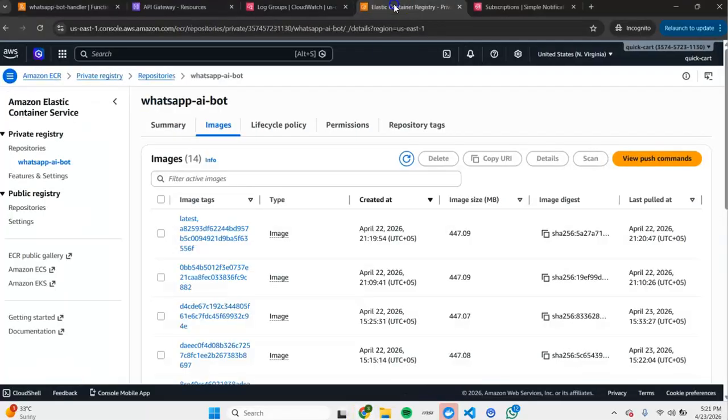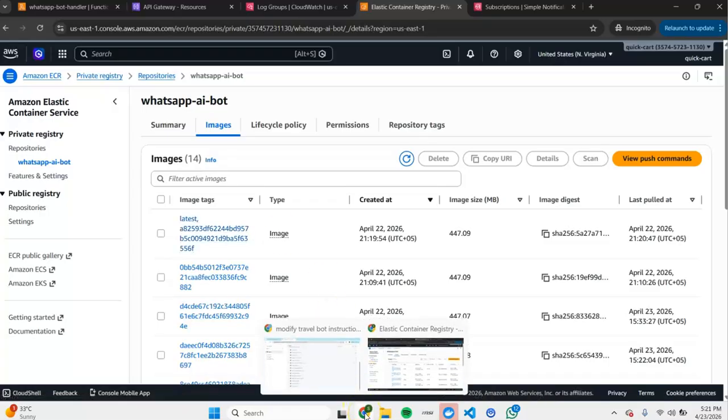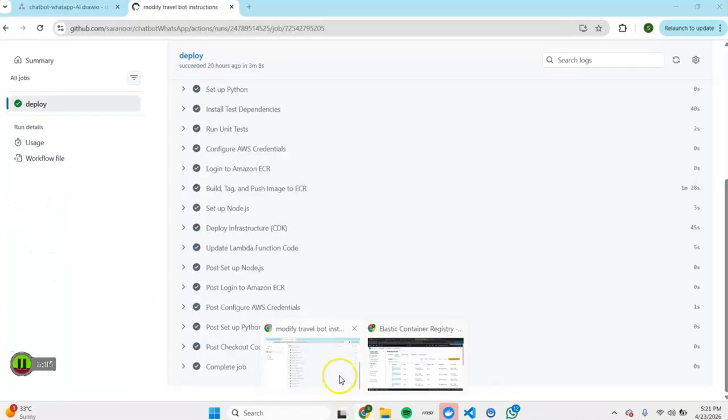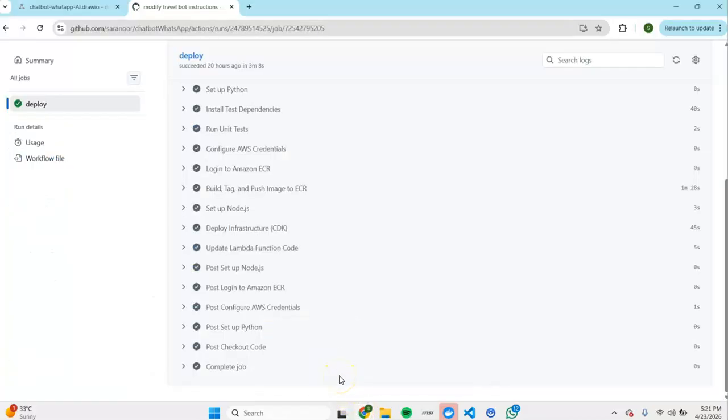So in the ECR, Elastic Container Registry, we have got certain images. The most recent one that is deployed has the tag latest, and that is used by the Lambda for the AI inference and customer query. So this is the high-level overview of the architecture, the code base, and how the entire project is deployed.